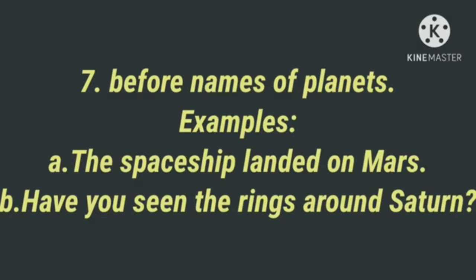So we omit the articles before names of languages, before names of games, before abstract nouns, before plural nouns representing the entire class or species, before uncountable nouns, before names of meals, before names of planets.